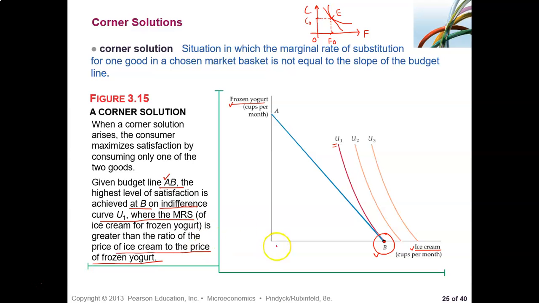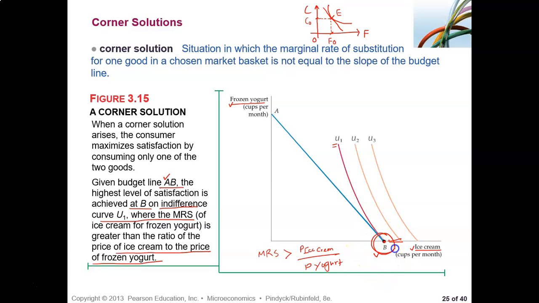Still, MRS is greater than the ratio of price of ice cream divided by price of yogurt. See that? So he still wants more. He ran out of money. Otherwise, he would like to continue having more.